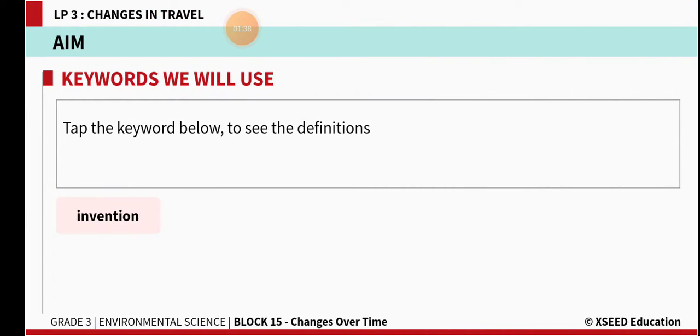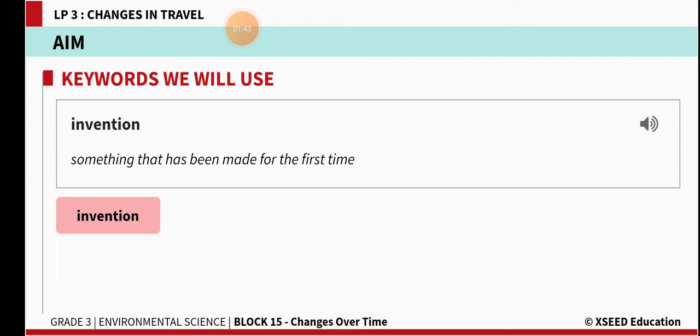So, here you are going to learn the keyword: invention. Invention means something that has been made for the first time. Anything, if discovered for the first time, that's called an invention.